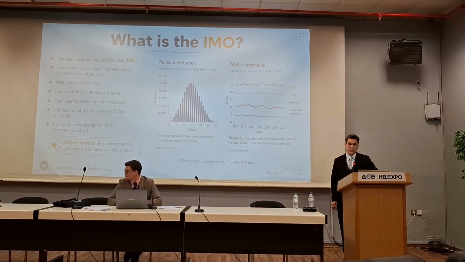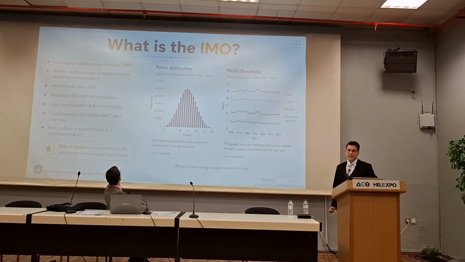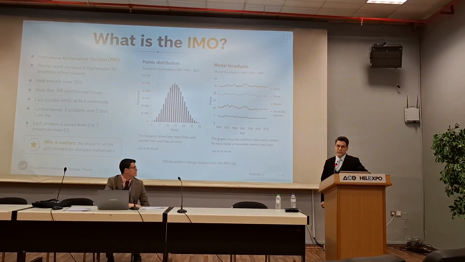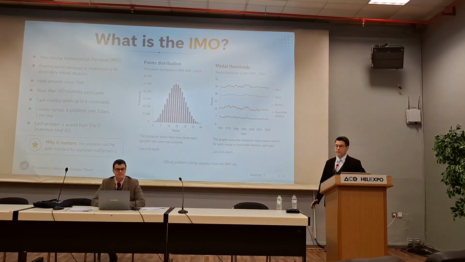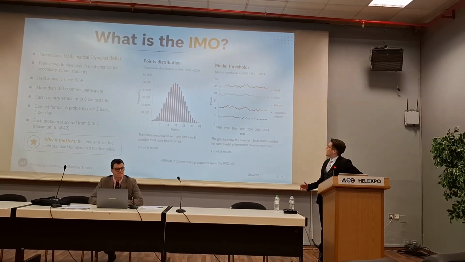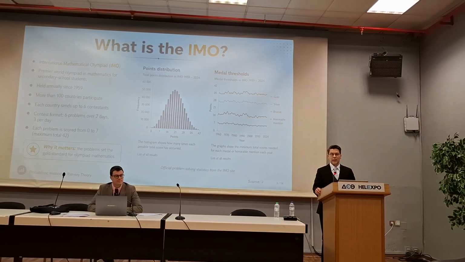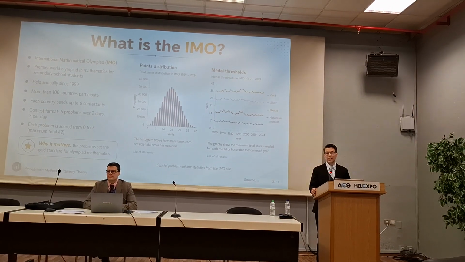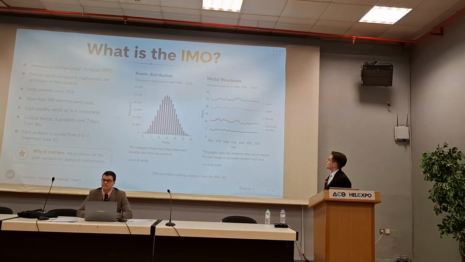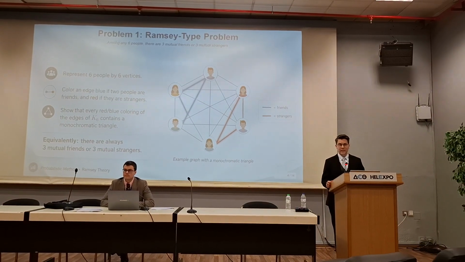As far as the IMO, because the presentation is about the probabilistic method in Olympiads, the IMO is the International Mathematical Olympiad. It has been hosted in different countries every year all over the world for the last 67 years, I think. Very long history. Every year around 600 students and over 100 countries compete in this competition, and they send up to 6 students. These are some statistics about the points of the competitors, the bases for the medals, and now we are going to dive into the first problem.